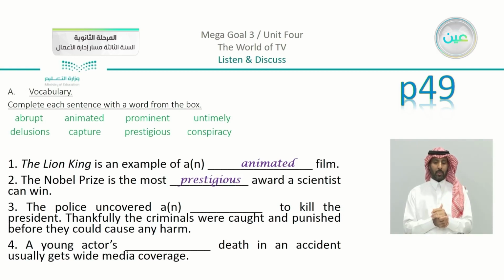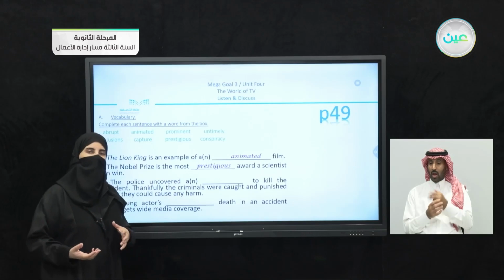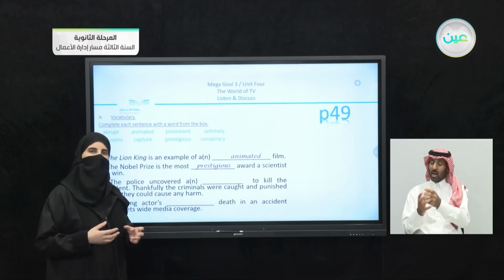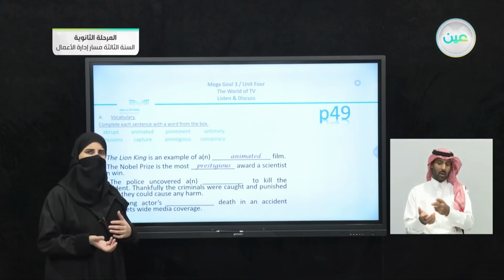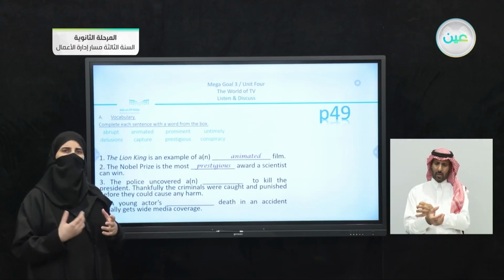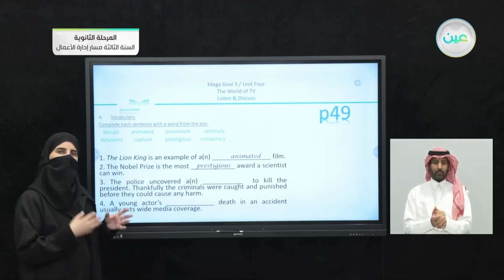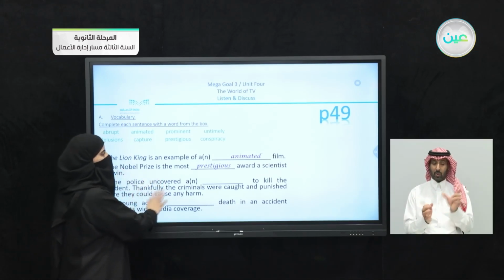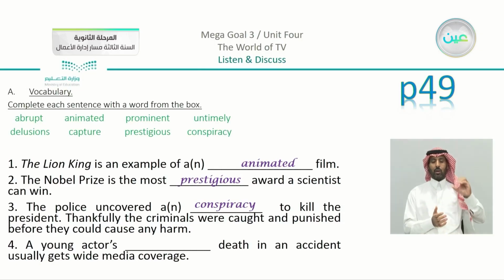Number 3. The police uncovered a or an blank to kill the president. Thankfully, the criminals were caught and punished before they could cause any harm. Since we are talking about criminals who were caught, and some kind of harm that may have happened, the suitable word is conspiracy.